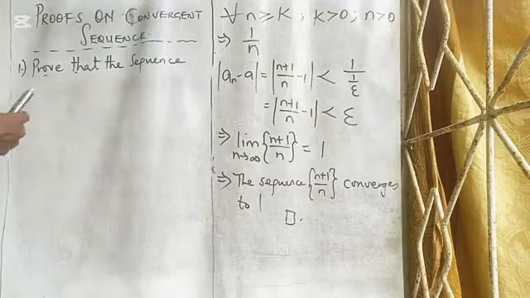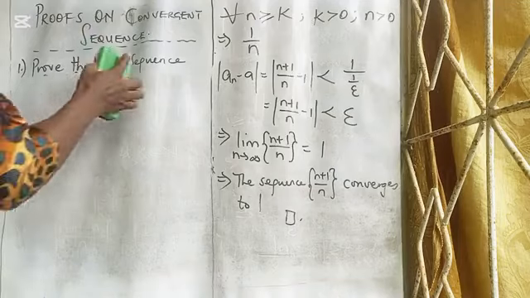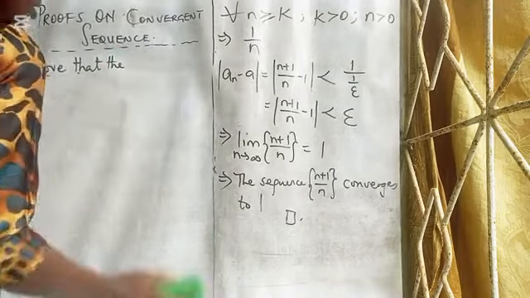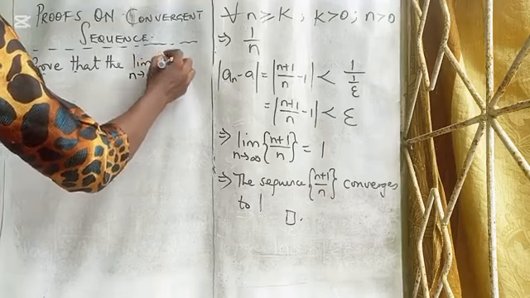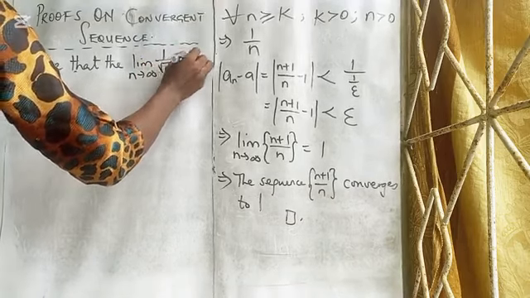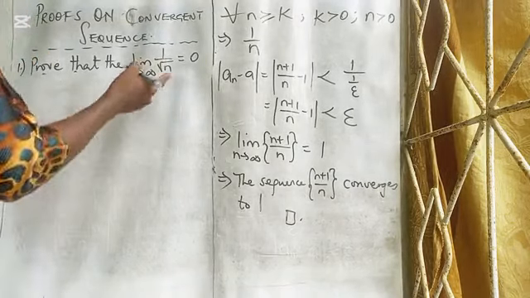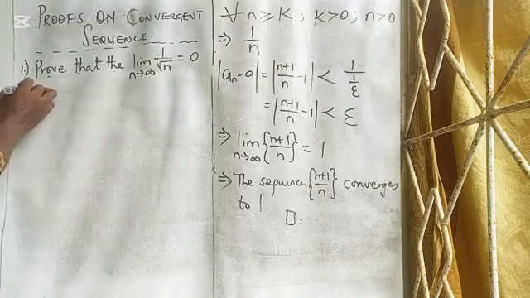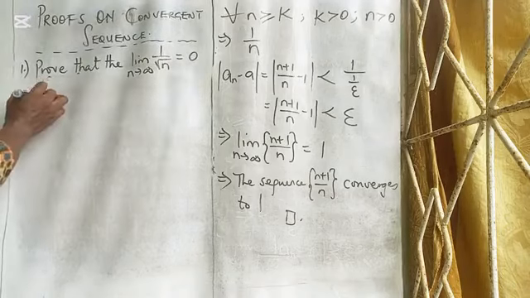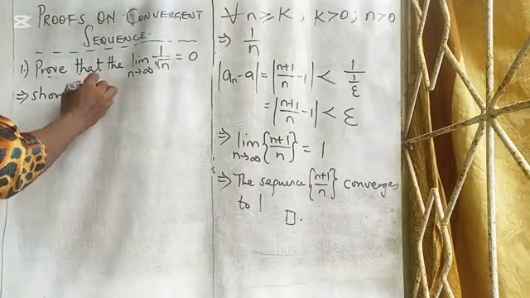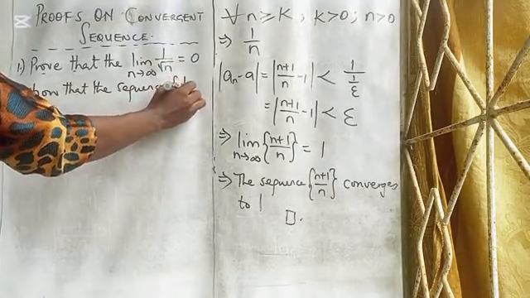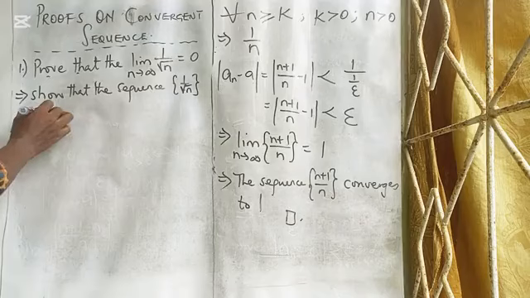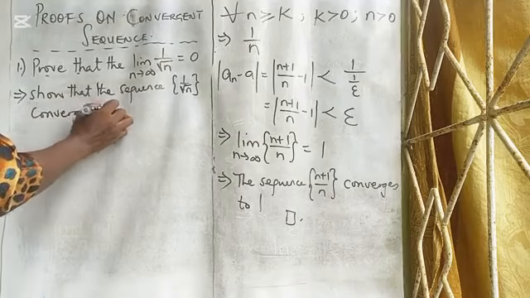Let's say, prove that the limit as n tends to infinity of 1 over root n is equal to 0. When we see a question like that, it's still saying the same thing. It wants us to show that the sequence 1 over root n converges to 0.